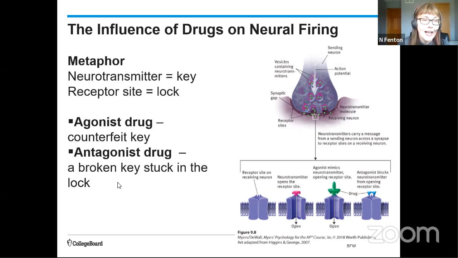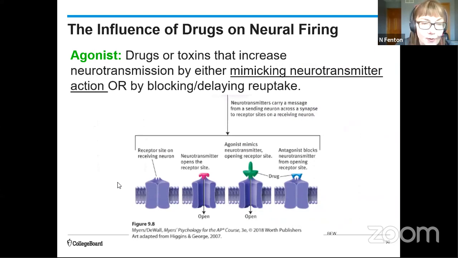Antagonist drugs have the opposite effect. It's almost like a broken key that got stuck in the lock. The broken key isn't going to turn the door and open it, but it also is preventing the actual key, in this case the neurotransmitter, maybe serotonin, from entering the receptor site. So let's take a look at the two ways agonist drugs work.